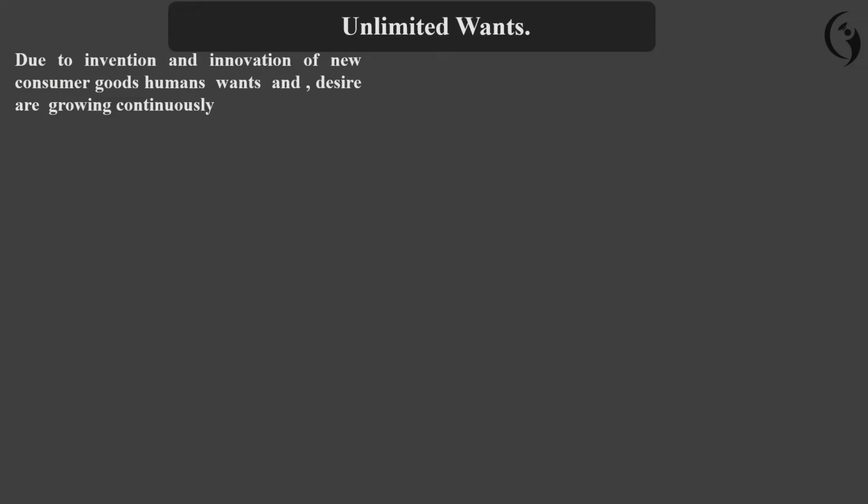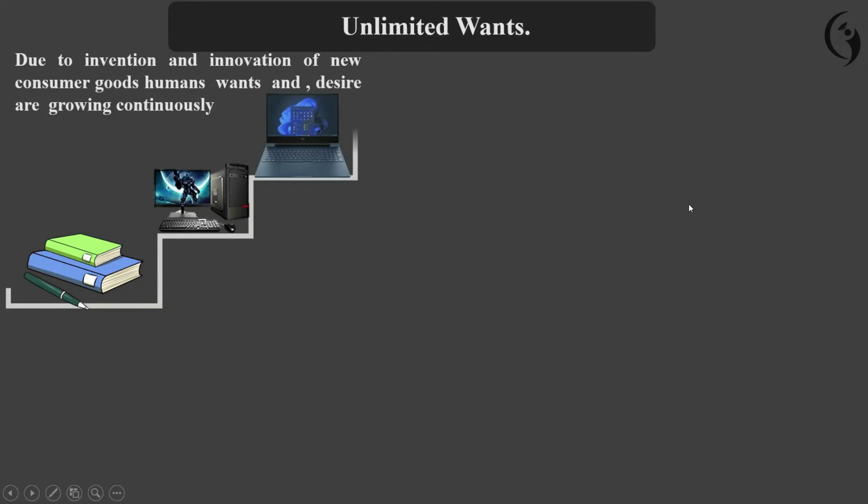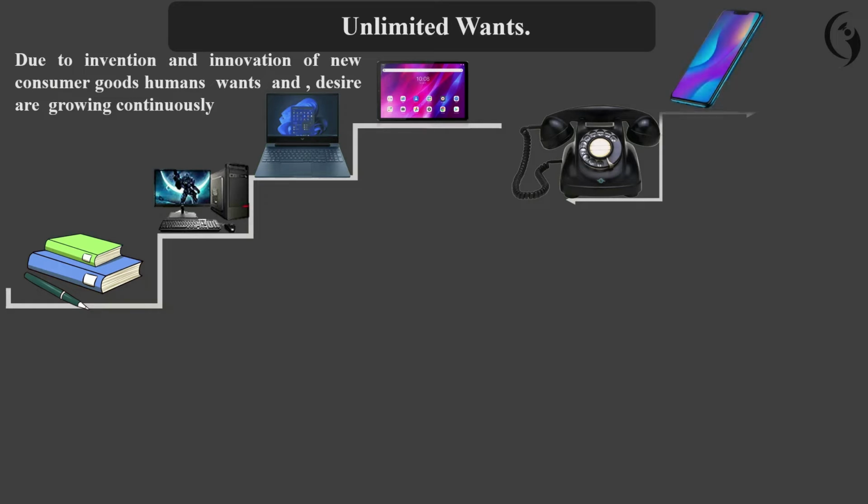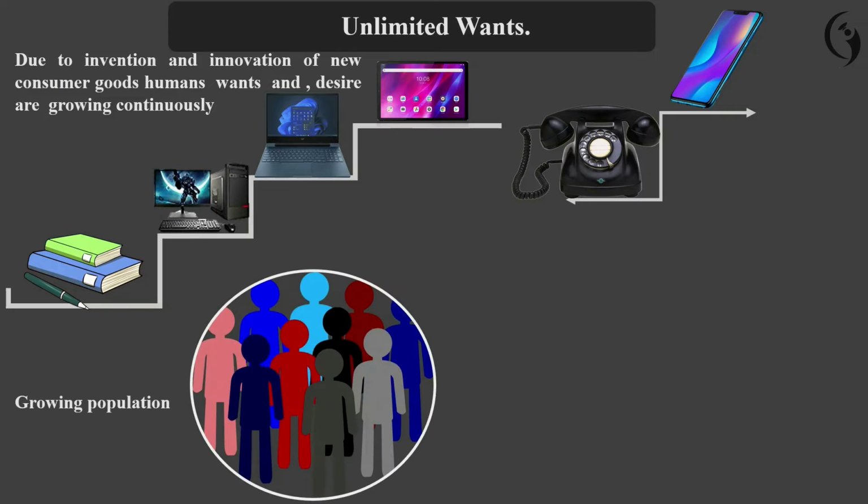One reason is the invention and innovation of new consumer goods: human wants and desires are growing continuously. For example, very early on we used a notebook and pen for writing things. Now it has become computer, laptop and tab. In the cell phone, there are also many innovations: at first it was a landline phone, now it has become a cell phone. So with any innovation in consumer behavior, we need resources. Another example is growing population.